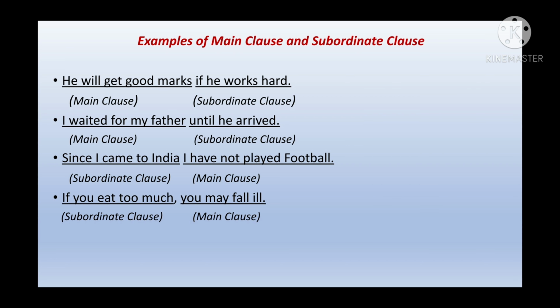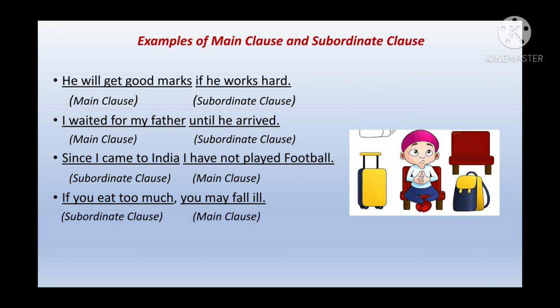Okay. Let's take one more example. I waited for my father until he arrived. I waited for my father. I is the subject, waited is the verb, and I'm able to understand it. But if I only speak until he arrived, he is the subject, arrived is the verb, but still I'm not able to understand it on its own. So that's why this will be my subordinate clause.